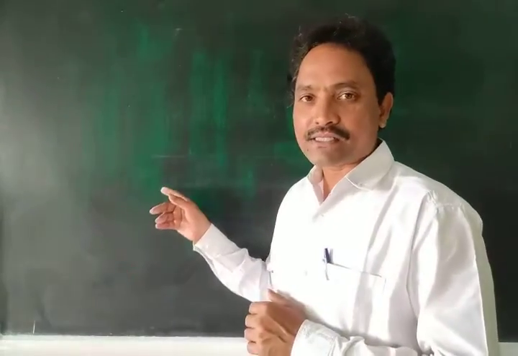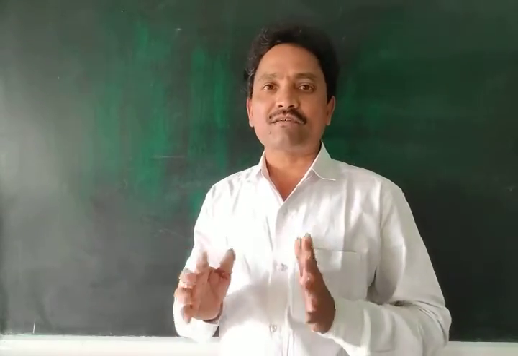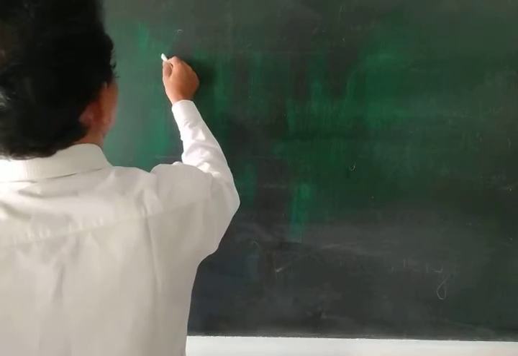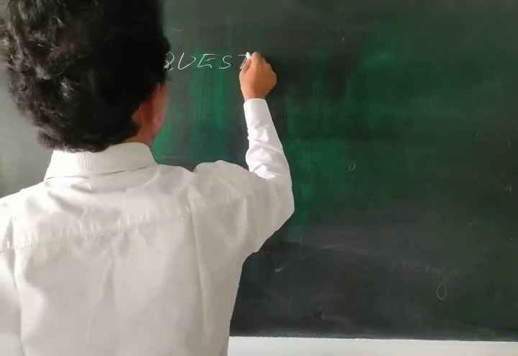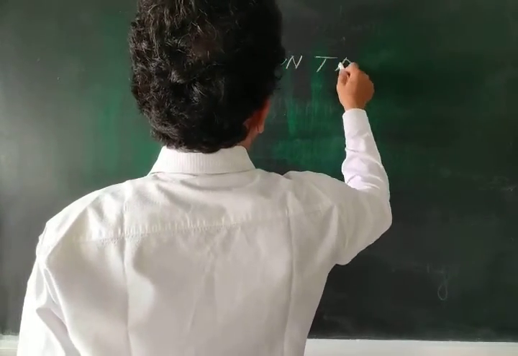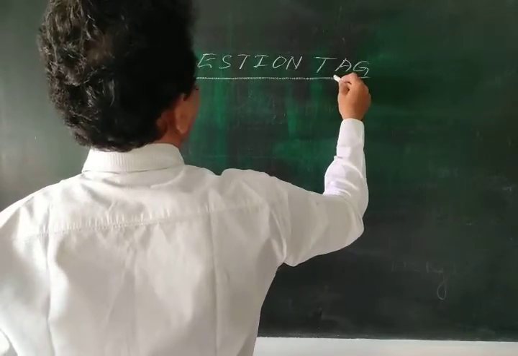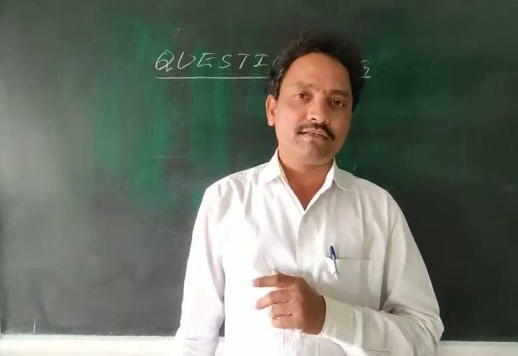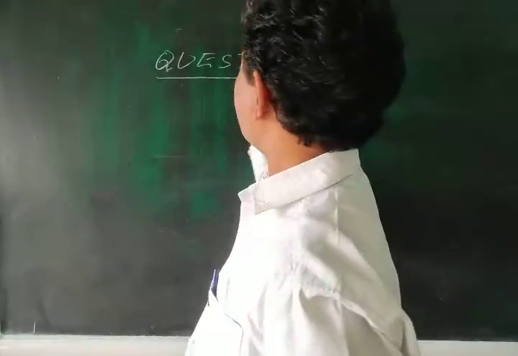Now the next part is how to make a question tag after the statement. Let us discuss the question tag. A question tag is a form of question made at the end of a statement with a question mark.